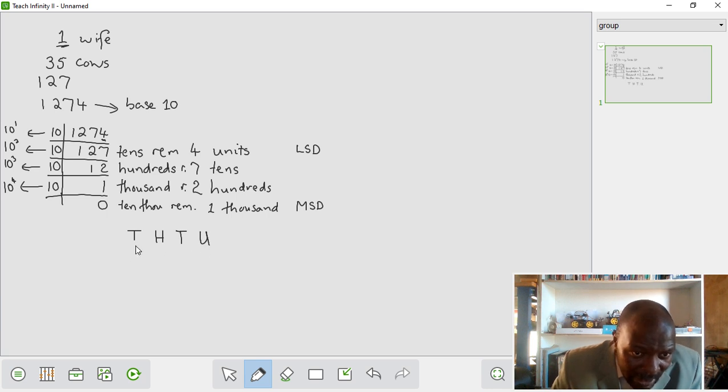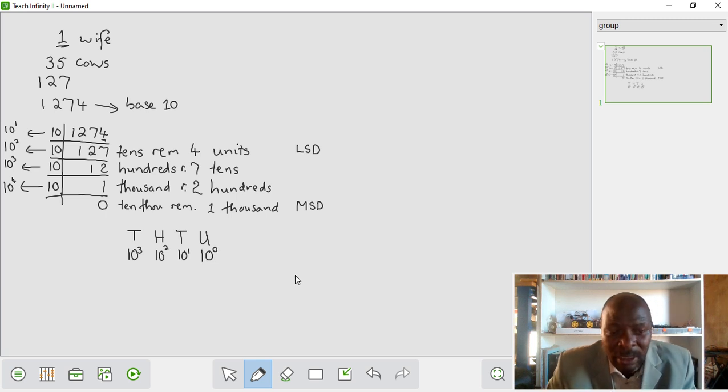Now, what you're basically saying is here we've got 10 to the power of 3. Why? Because 1,000 is 10 times 10 times 10. We could not find 10 to the power of 4, so this is 10 to the power of 2, this is 10 to the power of 1, and units is 10 to the power of 0. Everything to the power of 0, we know from mathematics, everything except 0 itself, is actually 1. So 1 is the same as the word unit means 1.